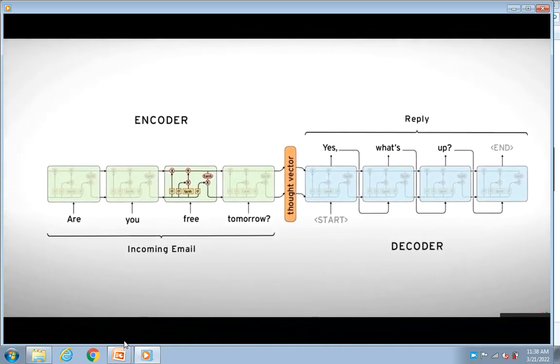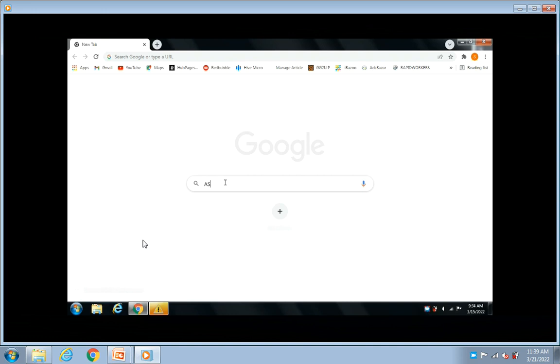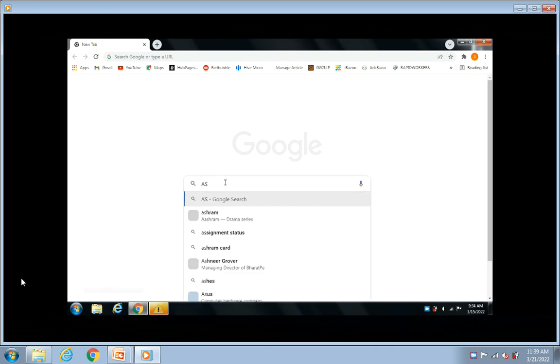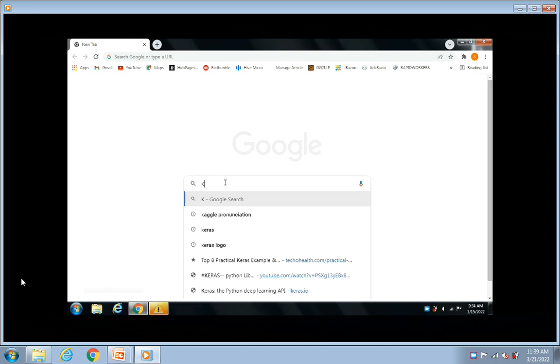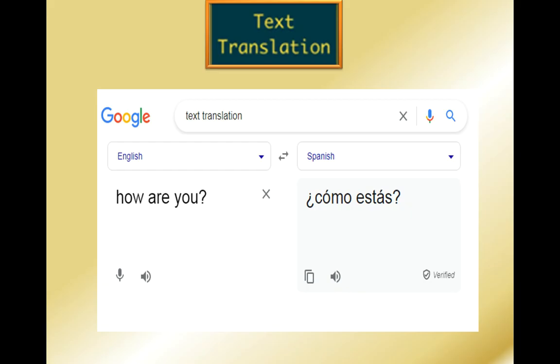Other applications are like in search engines. When you enter something in Google, YouTube or Facebook, it automatically suggests related topics for the search. Here it is also using TensorFlow. Another feature is text translation. Translation is an interpretation from one language to another.